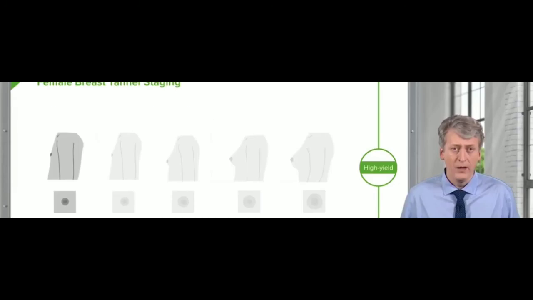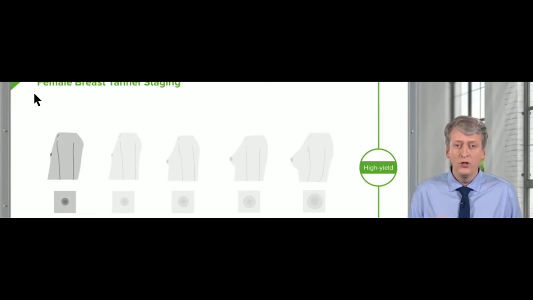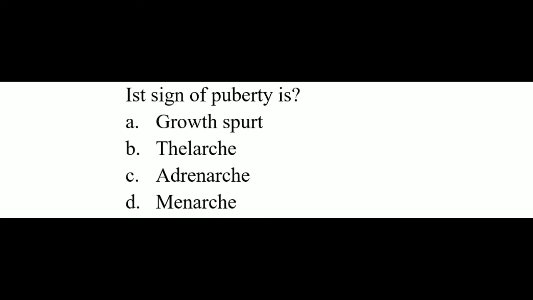TPAGM: thelarchy, pubic hair, axillary hair, growth spurt, and menstruation. That is the basic mnemonic which we have to remember. Now, if we study the Luxurious Medicine video on YouTube, we would also come to know that when that doctor discussed the changes, he said that it is not necessary that Tanner stage 1 of the breast corresponds to Tanner stage 1 of the growth. So the breast changes take place first.